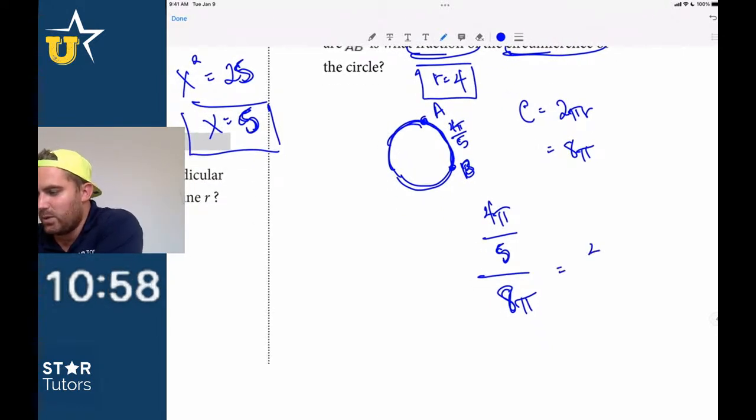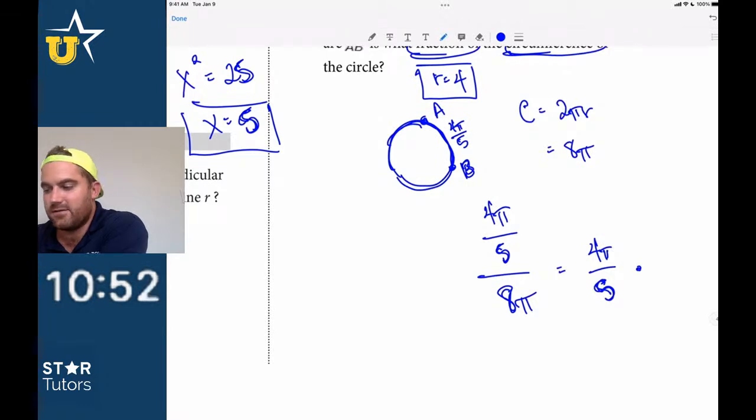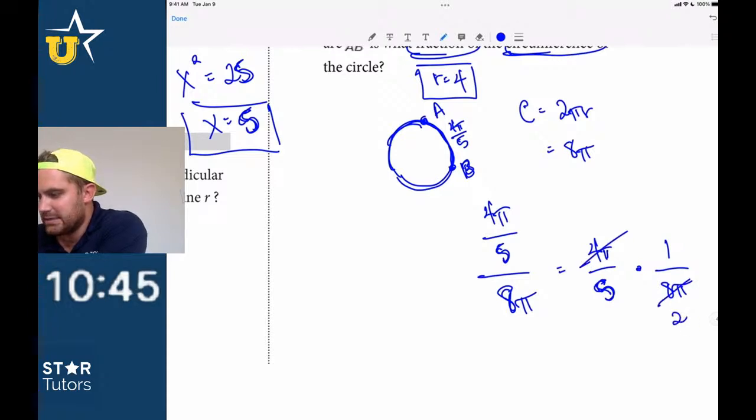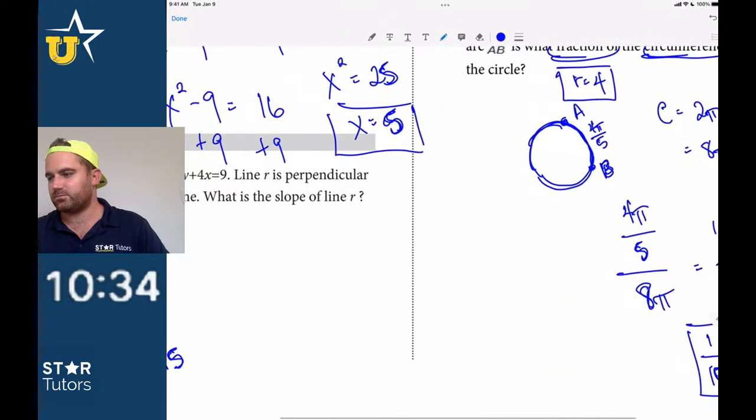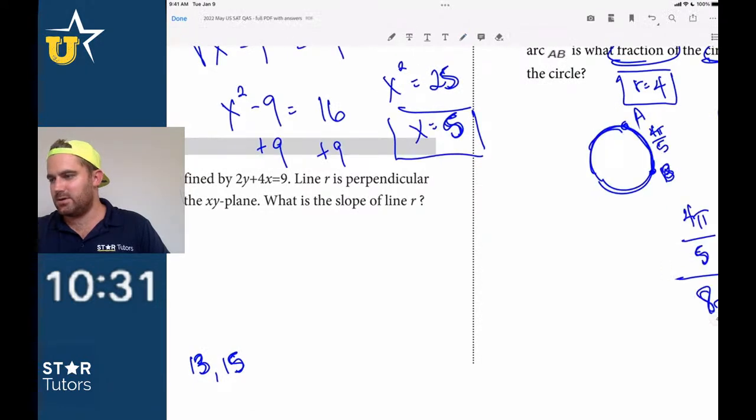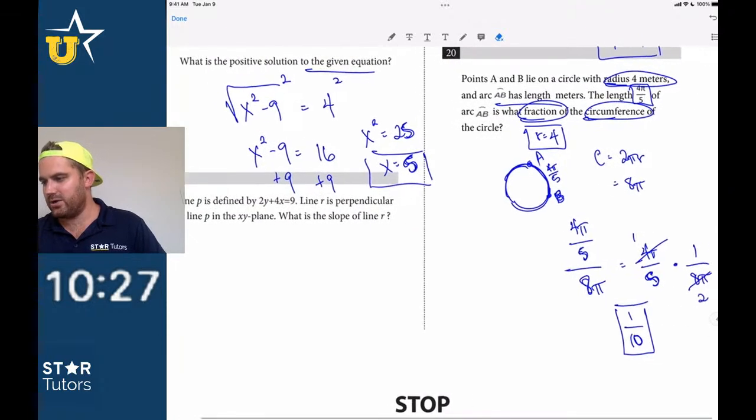When we divide, we can also just flip the second number and multiply. So I'm going to say times, instead of divided by 8 pi, we're going to say 1 over 8 pi. I'm going to cancel those. That gives us a 2. This gives us a 1. And it looks like it's just going to be 1/10. So the fraction, canceling the 2, the 4 and the 8 pi. Everybody see that? Okay. Any questions on that one so far?